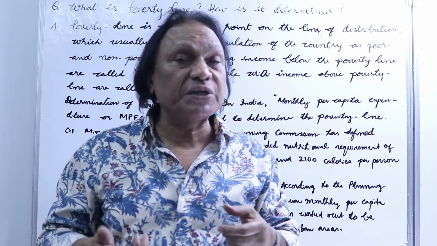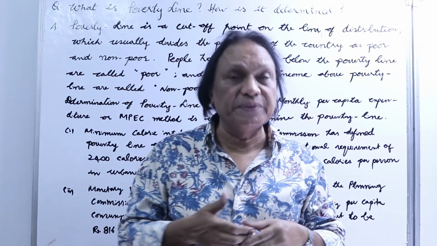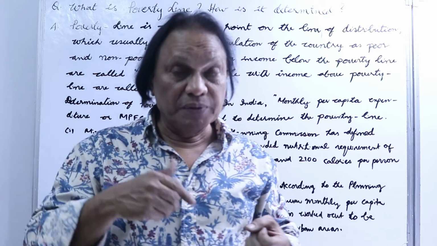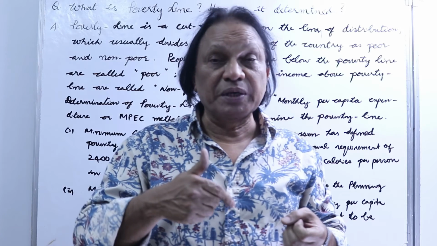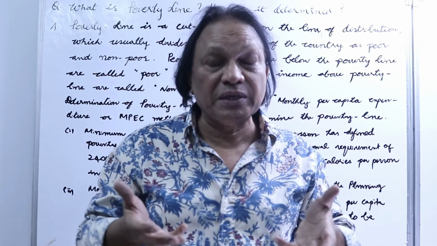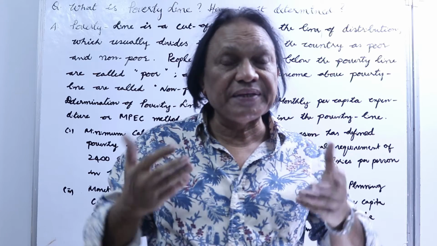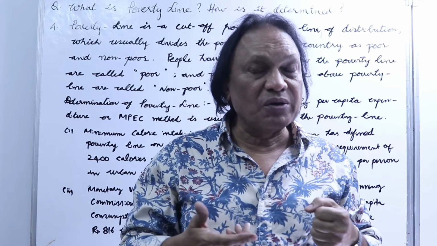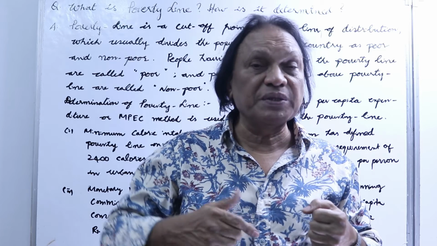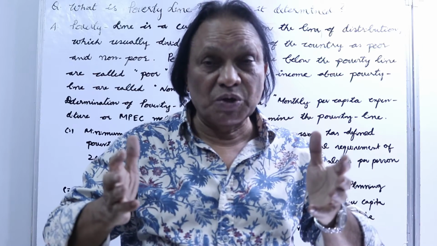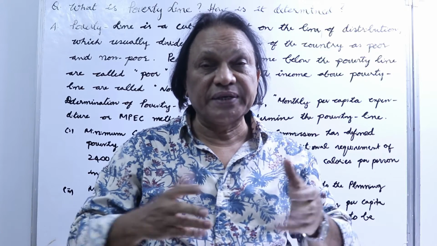What is the other way of determining the poverty line? In terms of money. This is all given by the Planning Commission, in the second phase of determining the poverty line, the Tendulkar Committee, as we call it. In this case, they said in terms of money: how much 2,100 calories will cost you, and how much 2,400 calories will cost you.